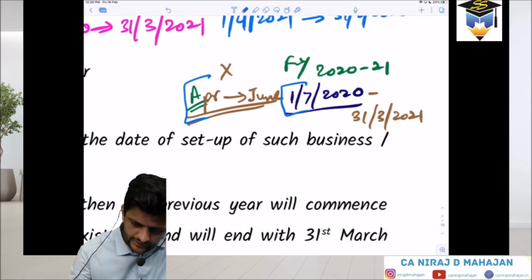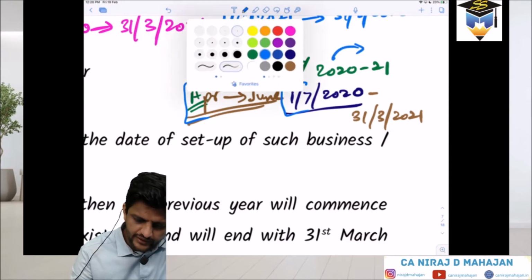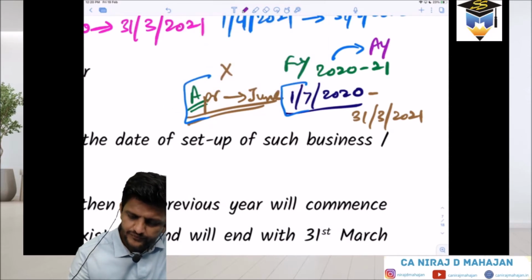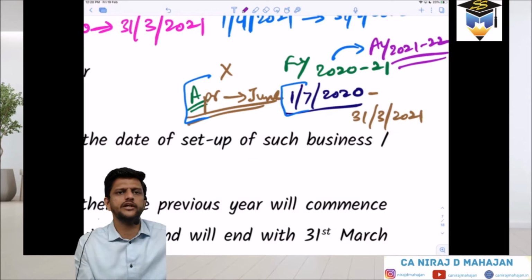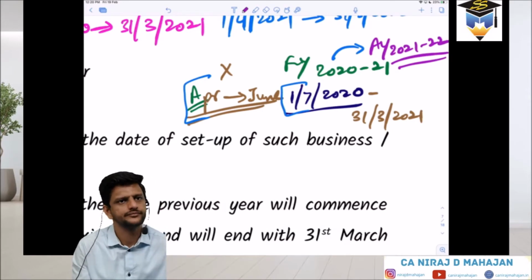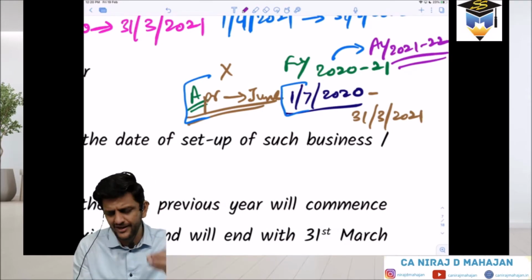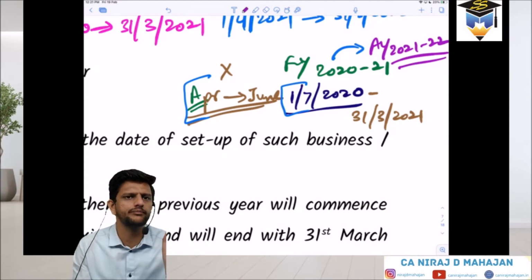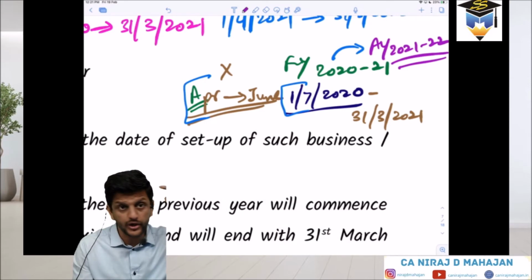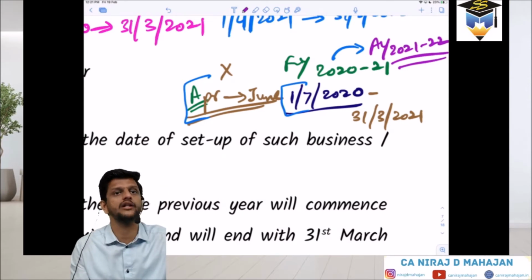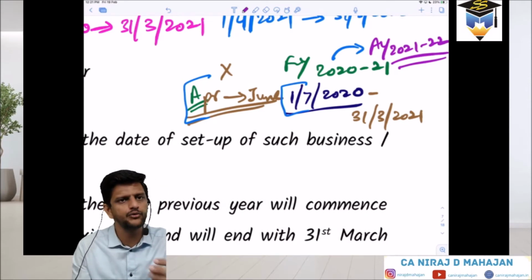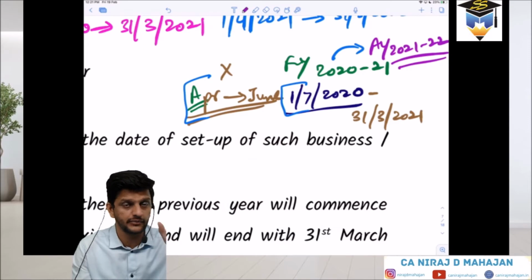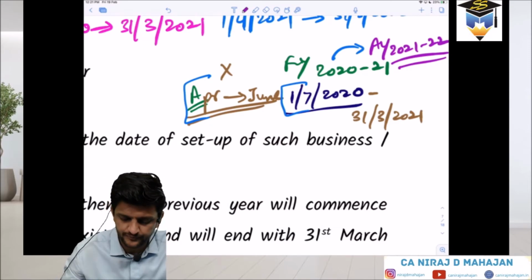Having said that, what is the AY here? 21-22. AY is still 21-22. Did we see in the definition of AY that it is a period of 12 months by default? AY is a year, always keep that in mind. You cannot have 2 months of AY, or 6 months, or 10 months of AY. It is by default 12 months, even if you have income, no income or whatever it is. AY is always a year, 12 months. Done?